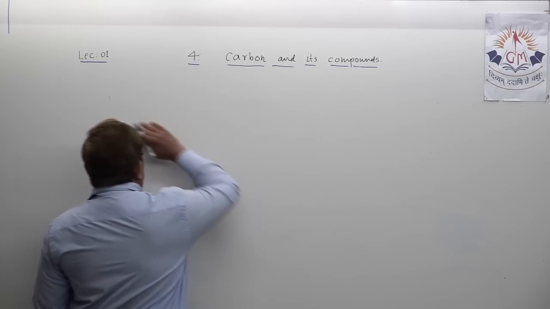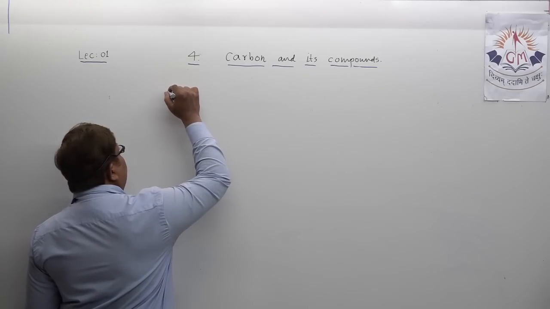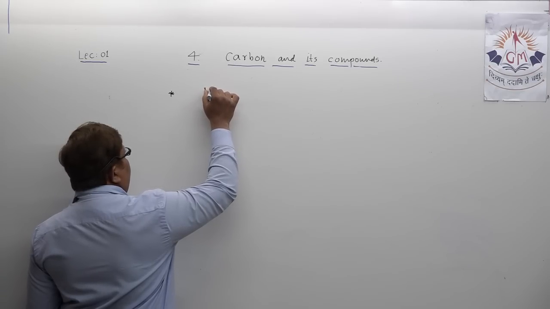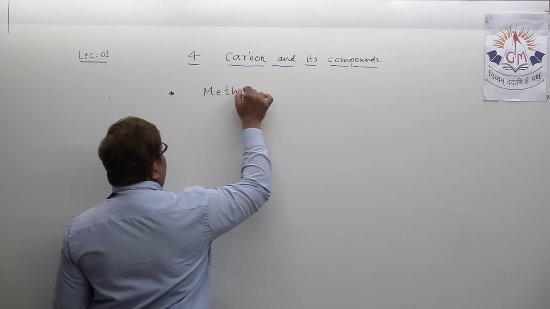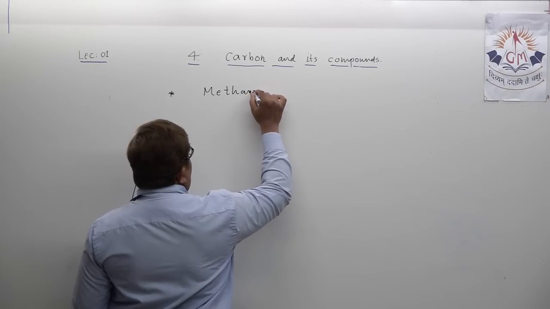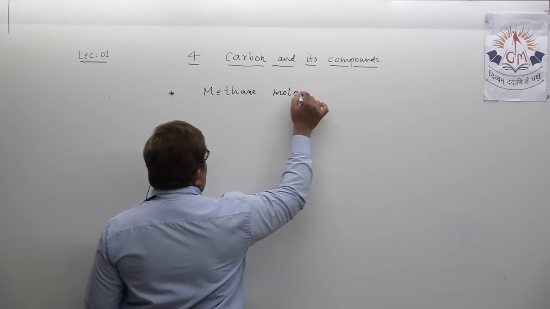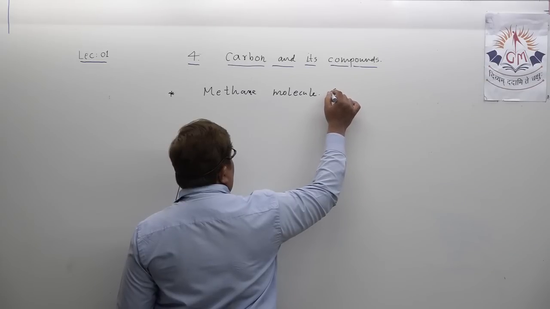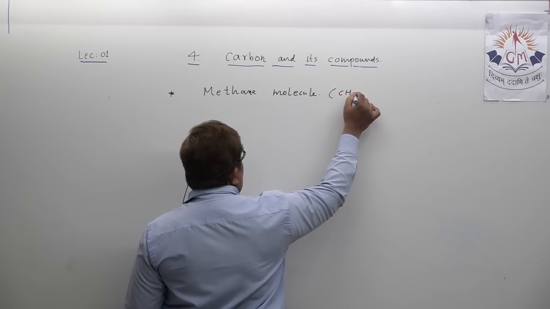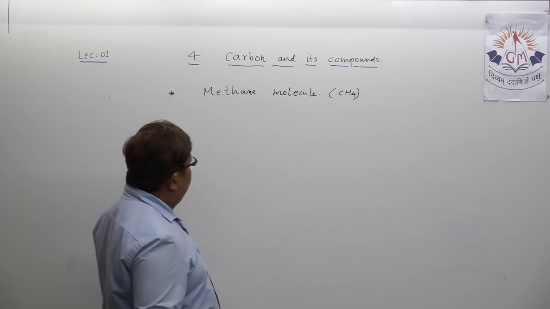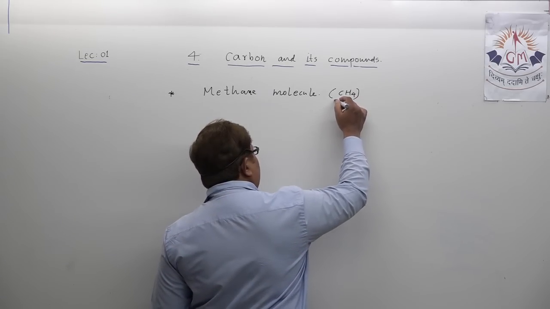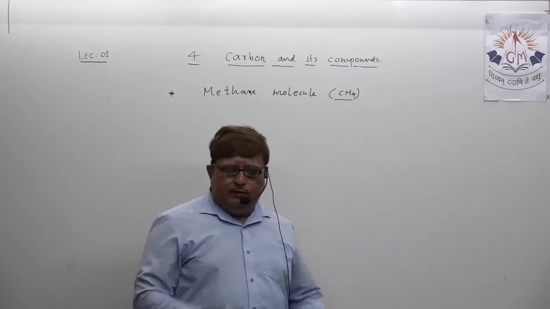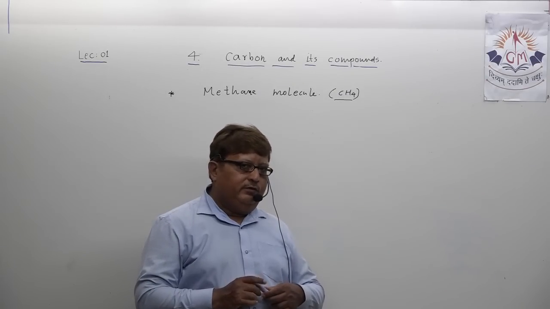Understand? I write one name here, my dear students. If you can remember, the methane molecule, a well-known name. You all must be remembering its chemical formula also, CH4. Actually, it is no doubt a covalent compound, but how it must have been formed, let us try to understand this. This is very important.